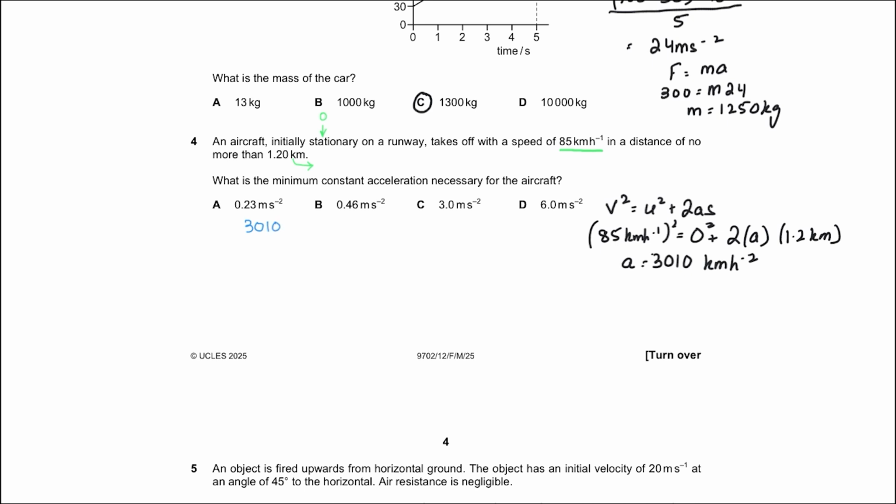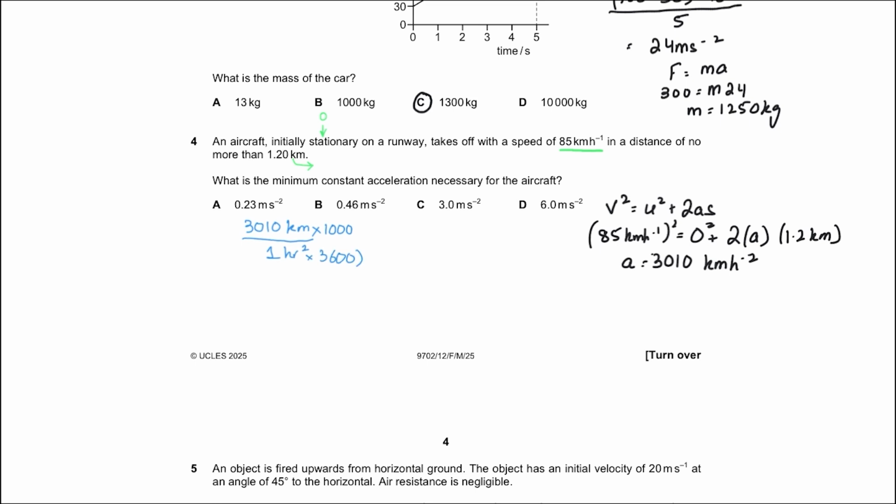3010 kilometers per hour squared, or I can say that the speed of the aircraft increases by 3010 kilometers per hour every hour. So kilometers to meters, you multiply by 1000, and hours to seconds, you multiply by 3600.